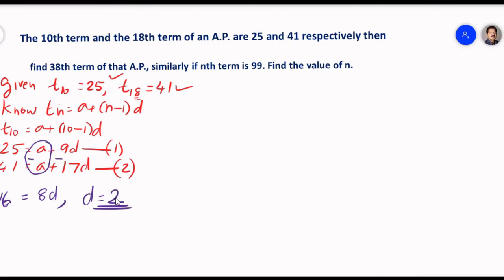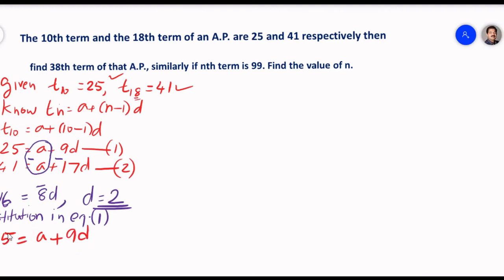Correct? So in that case, we got d is equal to 2, one of the most important necessary things in the formula. Now we can substitute d is equal to 2 in the first equation or the second equation, whichever you want. Actually it is 9d minus 17d, so naturally it is negative, and 16 is also negative, so naturally the answer becomes positive. Now, 25 is equal to a plus 9d.